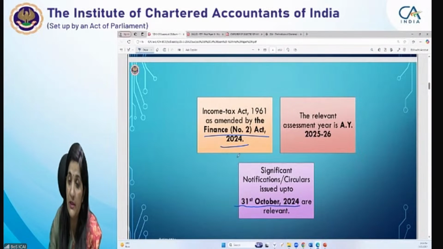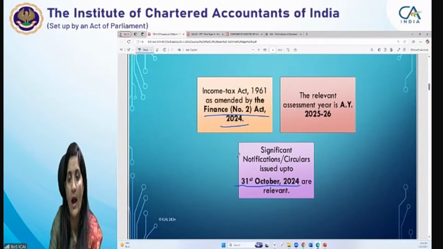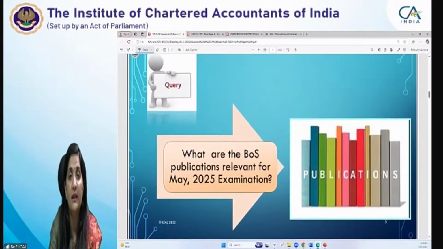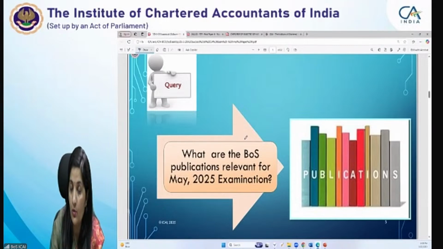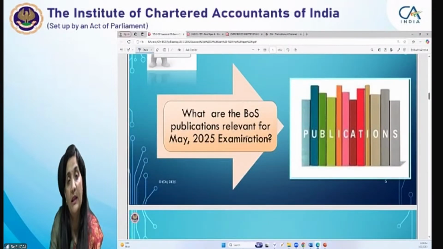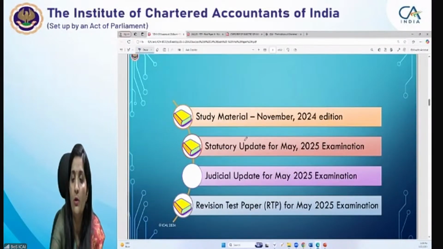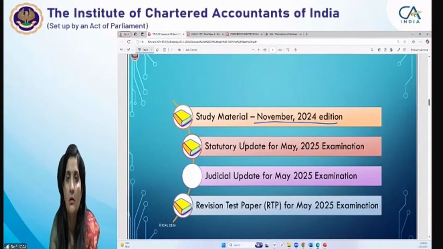As per the Finance (No. 2) Act 2024 and the relevant assessment year 2025-26, we have come out with certain publications. It is very necessary that you study from the relevant publications only. For May 25, what are the relevant publications? The study material, the November 24 edition, is relevant for the May 25 examination and the November 25 examination.